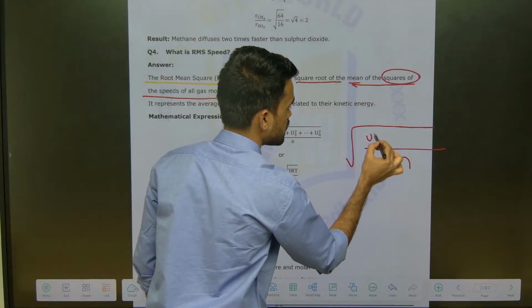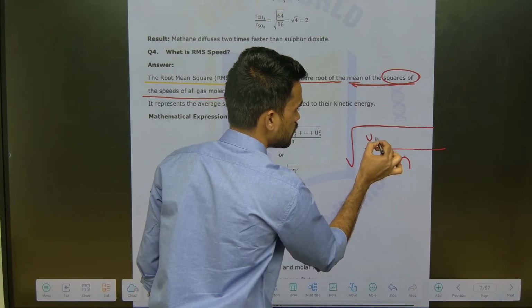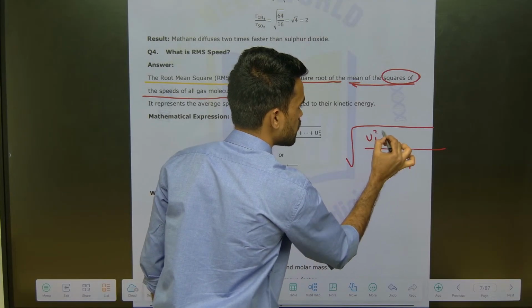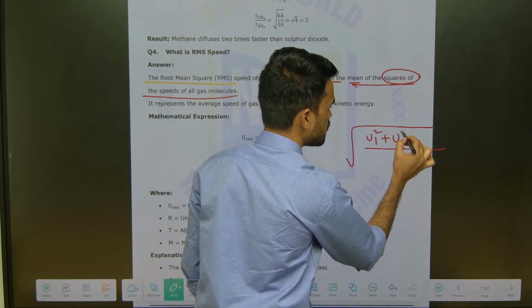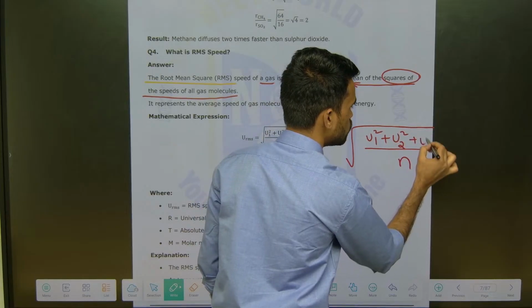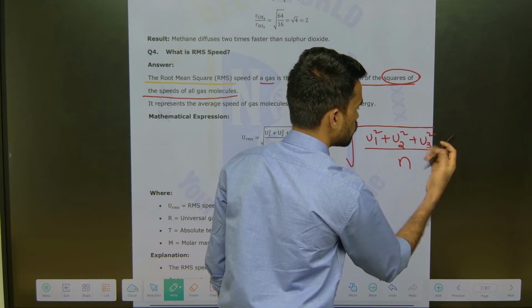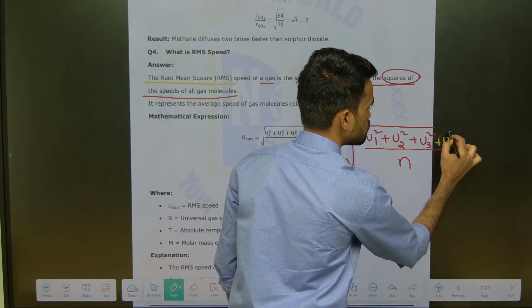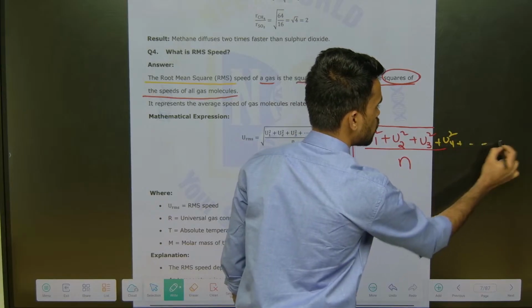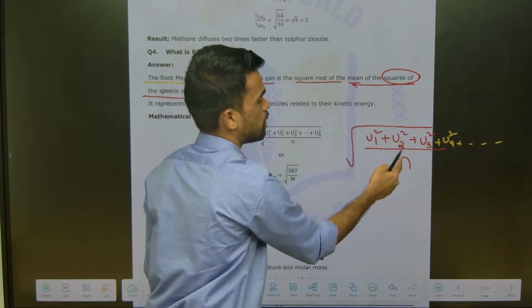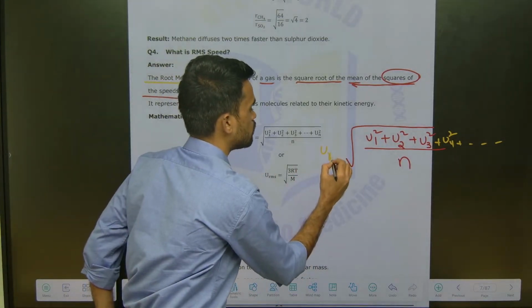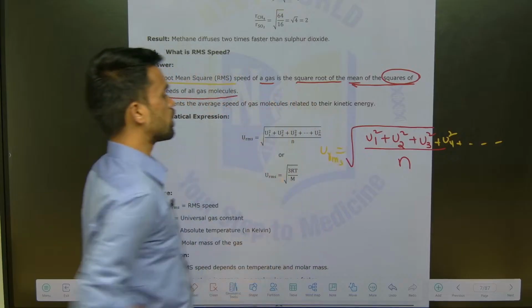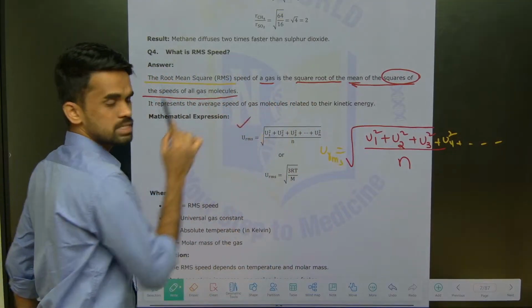See, if there are gas particles with speed u1, you take the square of that u1. And there are some gas particles with speed u2, take the square of that. And u3 speed, take the square of that. And u4 speed, take the square of that. Like that, you go on and divide by the total number of molecules we have. So this is what we can say is URMS. Up to here the formula is clear, right?